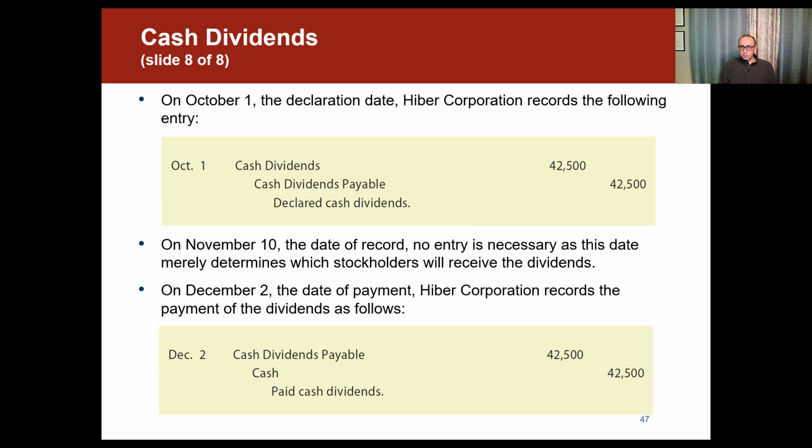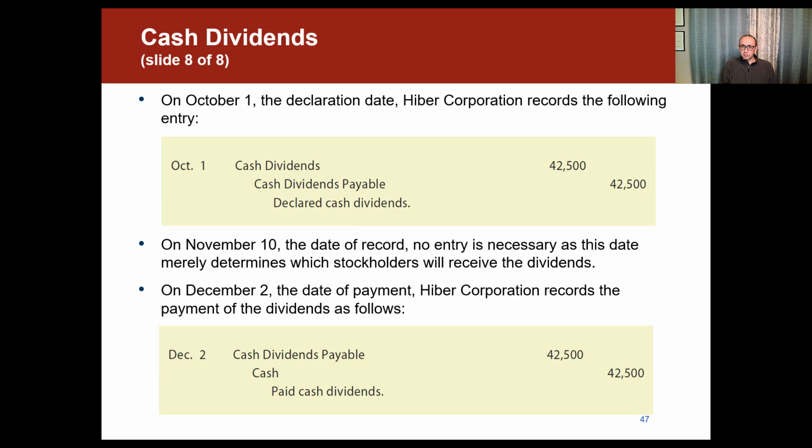On November 10th, which is the date of record, no journal entry is necessary at this date, merely because this is the date that determines which stockholders would receive the dividends. And there is nothing for us on the company side to record.